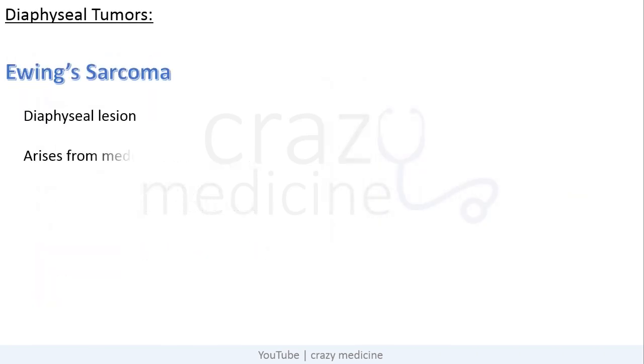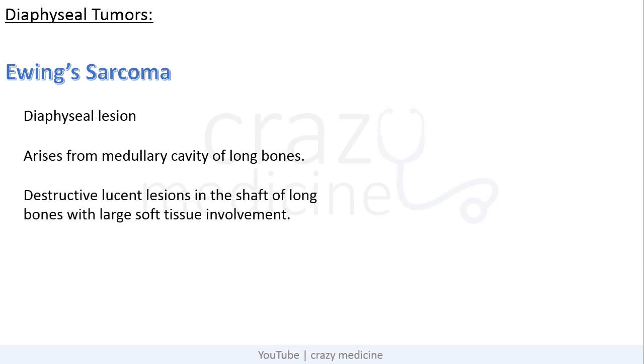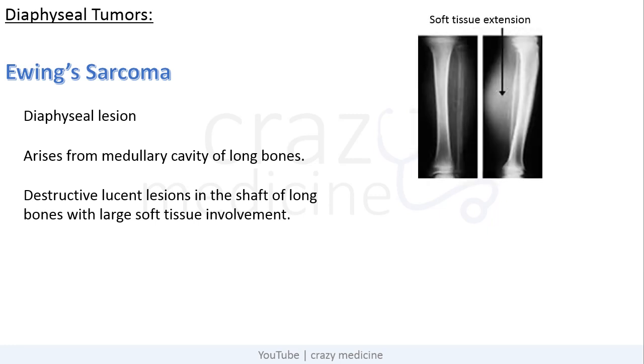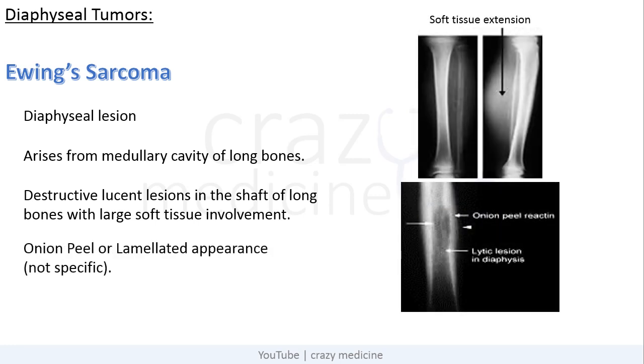The next is Ewing sarcoma. It is a diaphyseal lesion, arising from the medullary cavity of long bones. It is a destructive lucent lesion in the shaft of long bones with large soft tissue involvement. It also gives an onion peel or lamellated appearance, but it is not specific for Ewing sarcoma, as it is also seen in other conditions too.